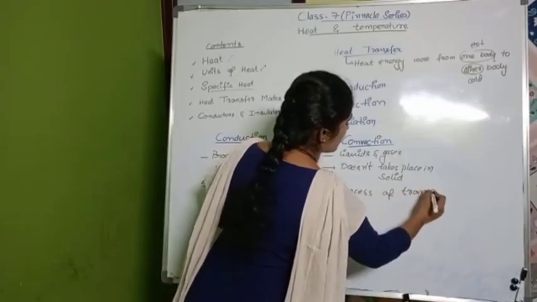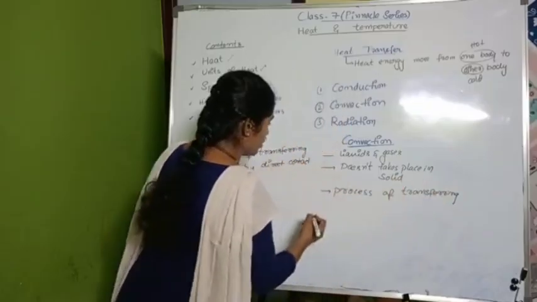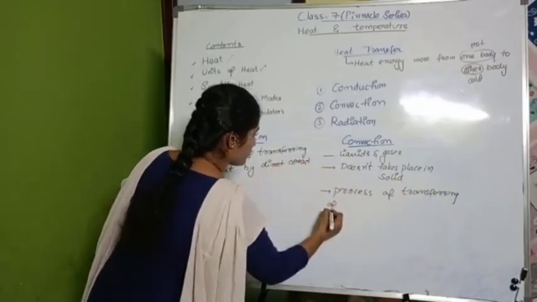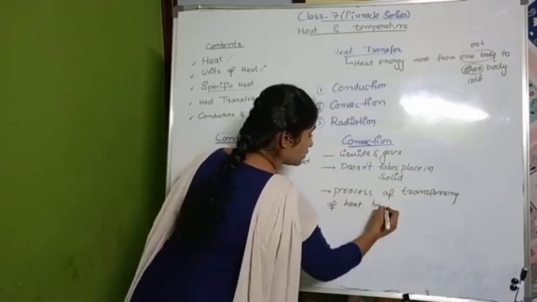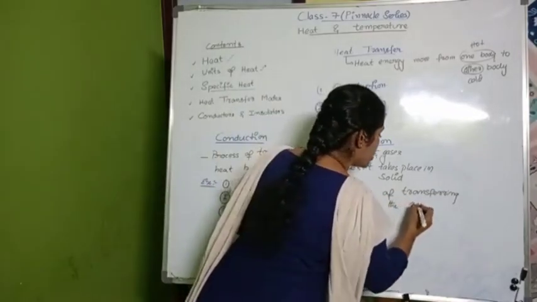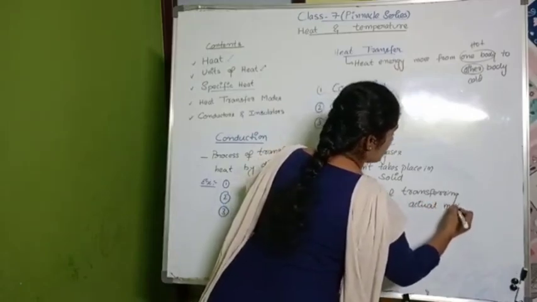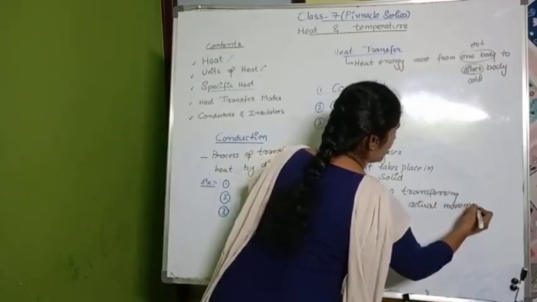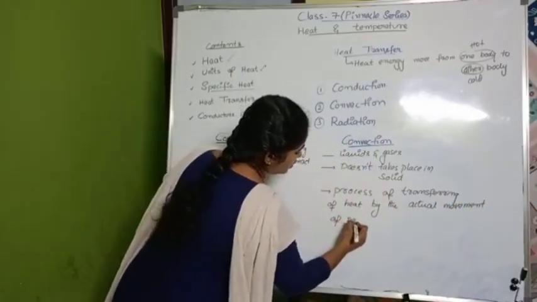Process of transferring of heat by the actual movement of particles.